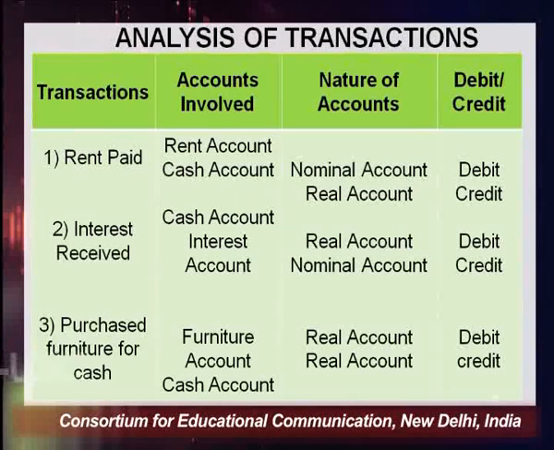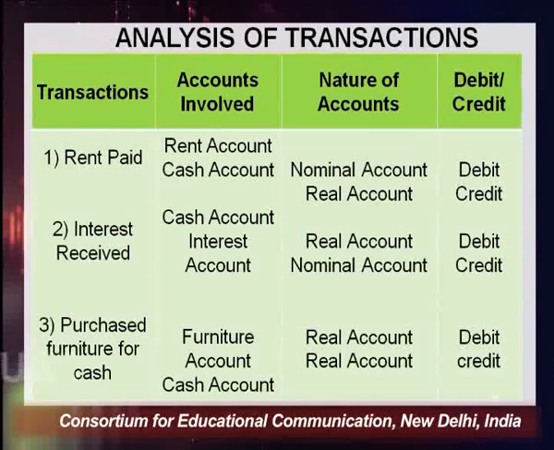Now for passing the journal entry, you have to apply the rules for debit and credit. On nominal account, the rule says debit all expenses and losses, credit all income and gains. Rent is an expense, and since the rule of nominal account is debit all expenses and losses, rent would be debited. Now cash is an asset, and all types of assets come under real account,